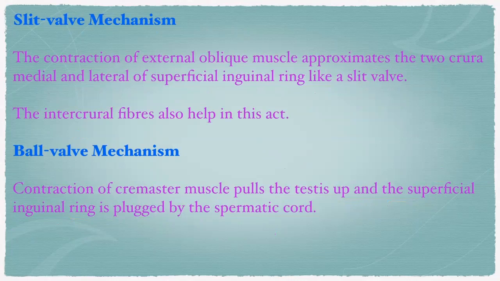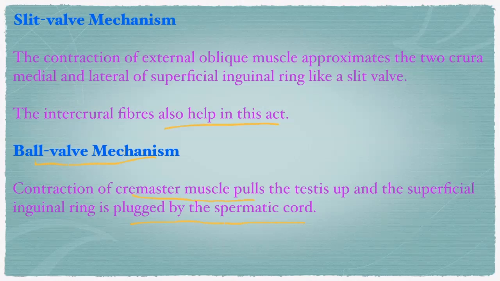Slit valve mechanism: the contraction of the external oblique muscle approximates the two crura, medial and lateral, of the superficial inguinal ring, like a slit valve. The intercrural fibers also help in this act. So the crura act as a slit valve because of the pull of the external oblique muscle. Contraction of the cremaster muscle pulls the testis up, and the superficial inguinal ring is plugged by the spermatic cord. So that is the ball valve mechanism by the cord itself, right?